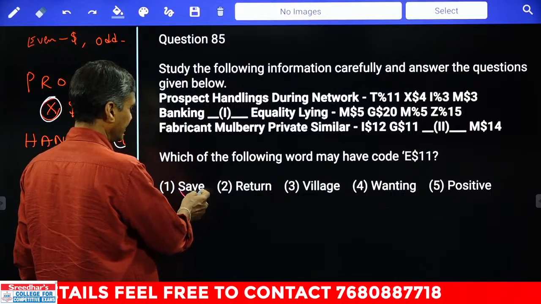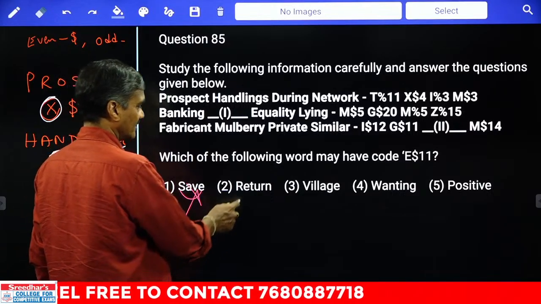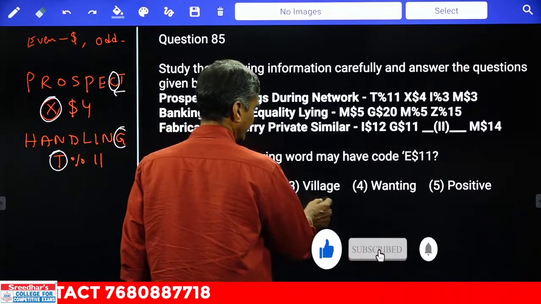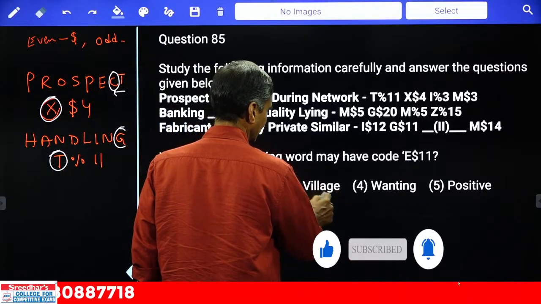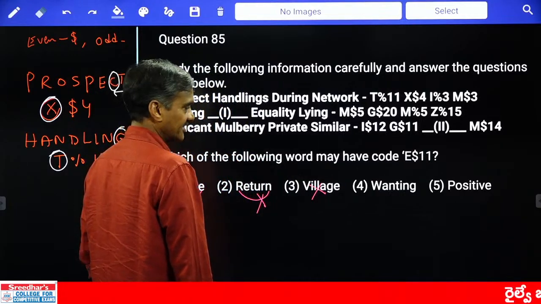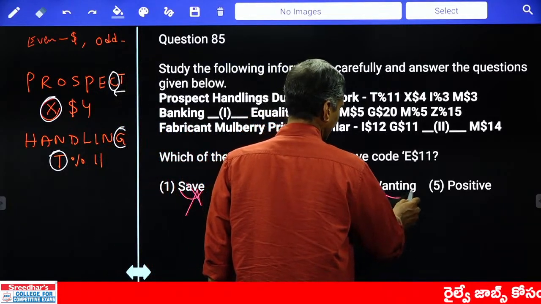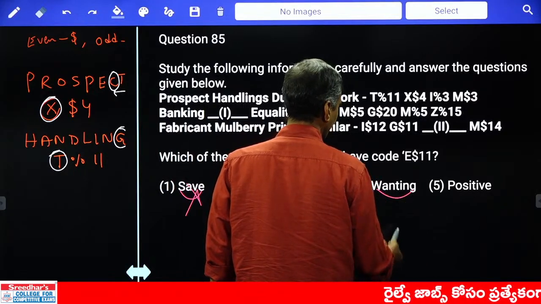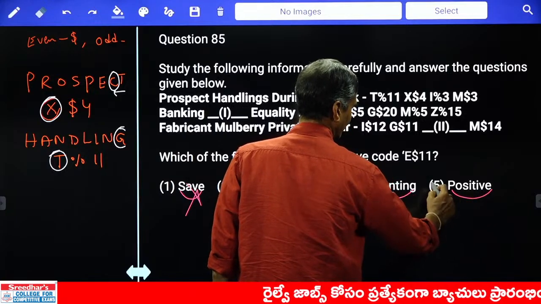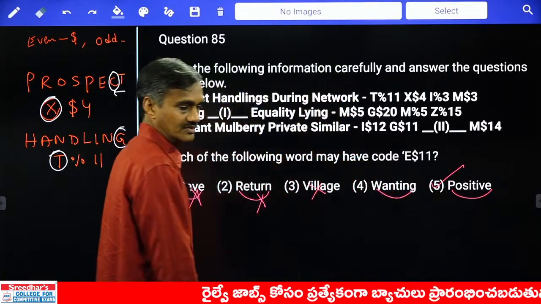Now 19 and 5 is 14 but not 11. Now here 18 and 14, the difference is 4. And 22 and 5, 22 minus 5 is 17, that is again ruled out. And 23 and 7, and now 16 and 5. What is your answer here? Positive, choice 5.